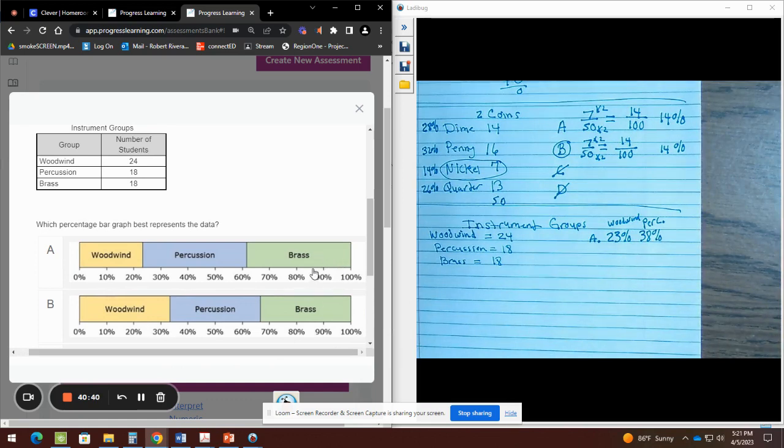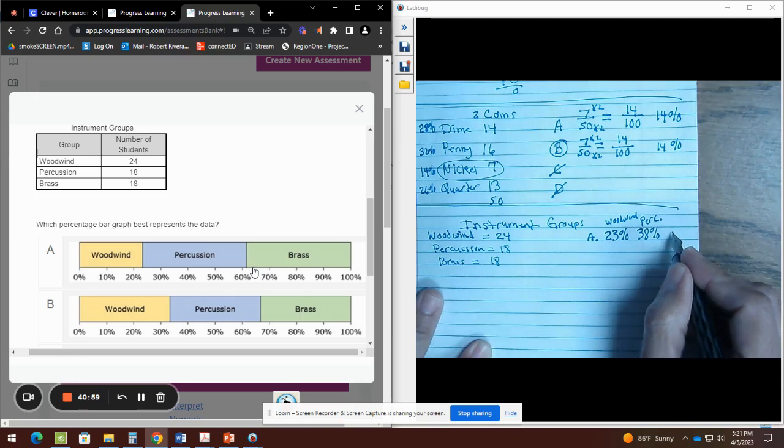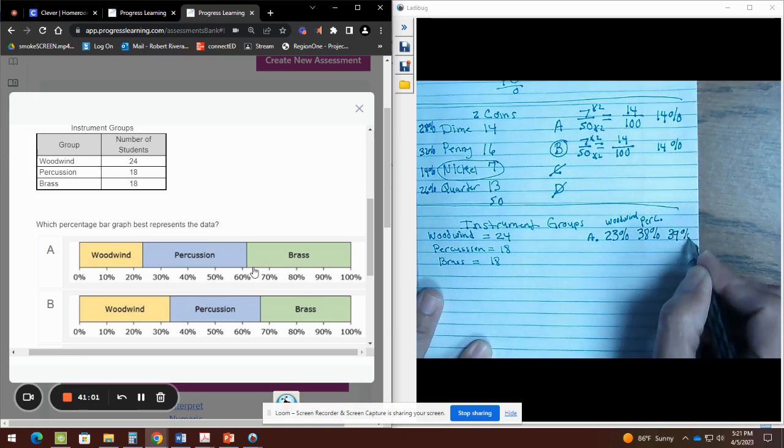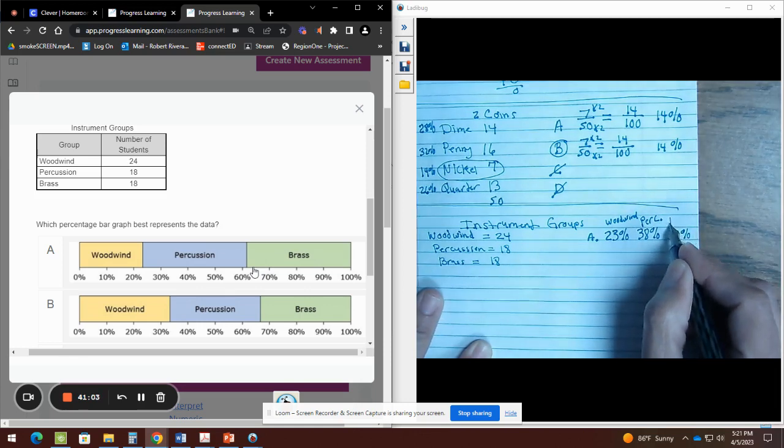So we have here 10, 20, 30, and this is not a for sure because we took away 1. So let me do it: 10, 20, 30, and I took away 1, so 39. Not the whole 40 because we took away 1%. So the last one would be 39%, and that would be the brass.